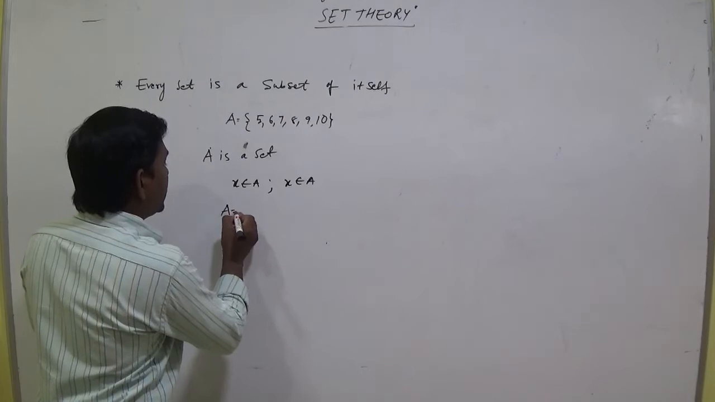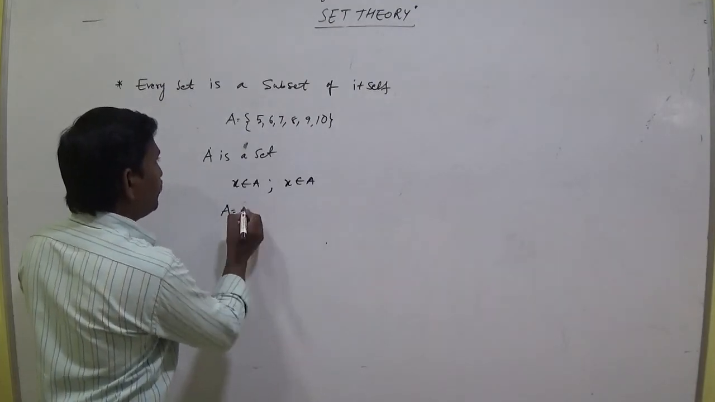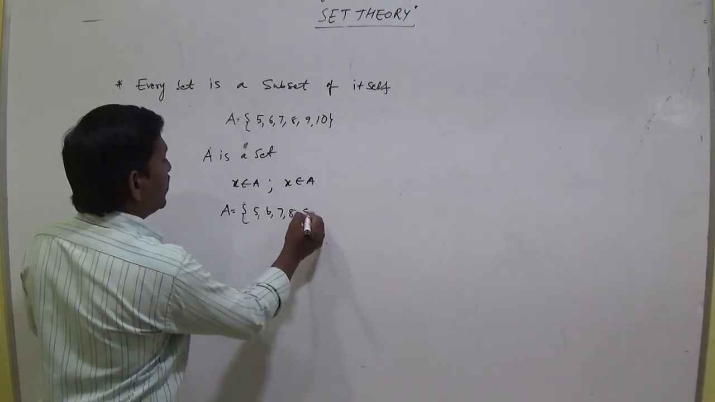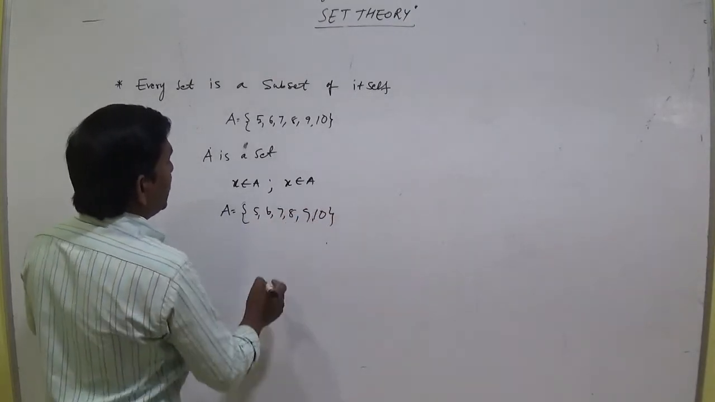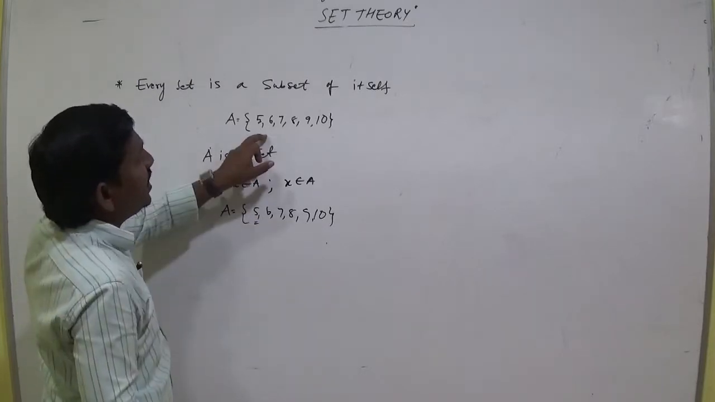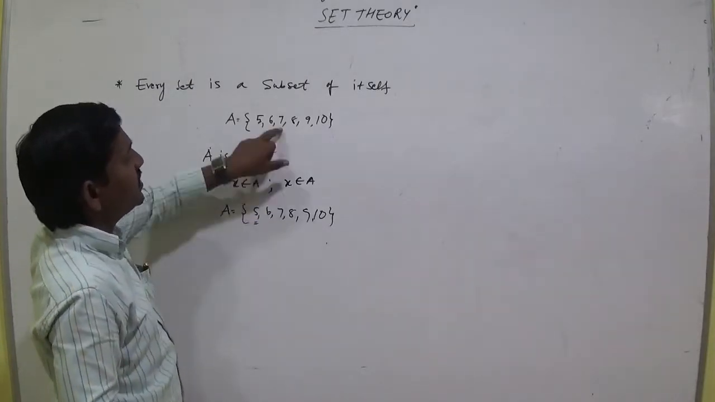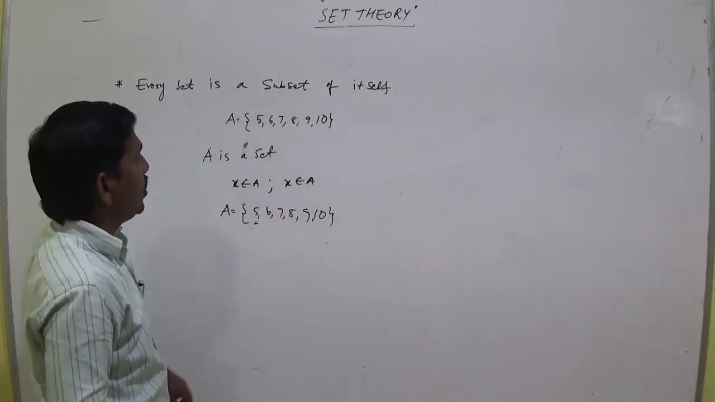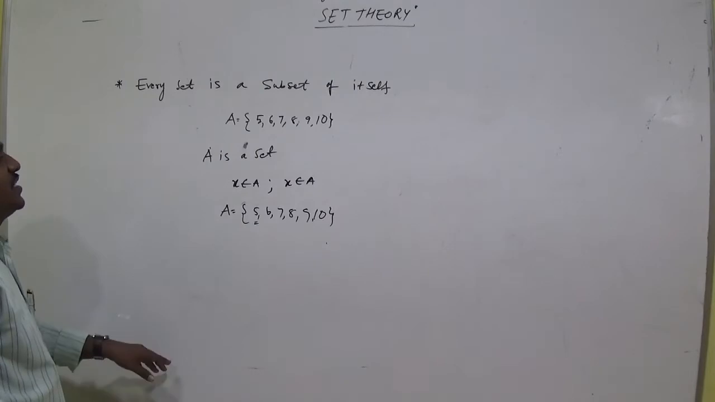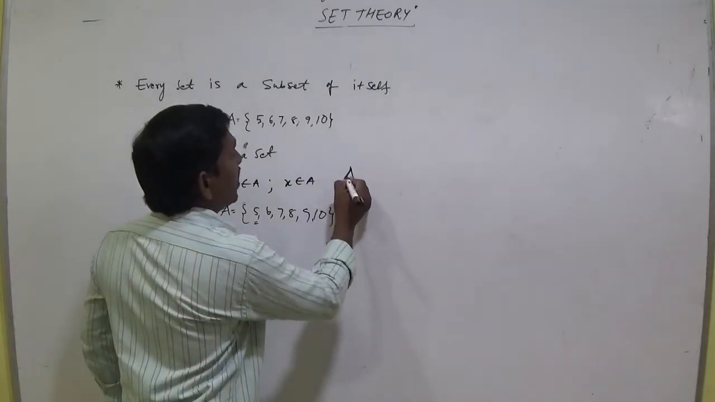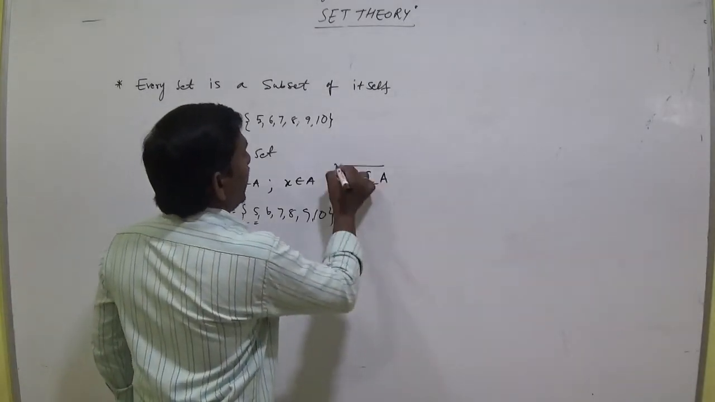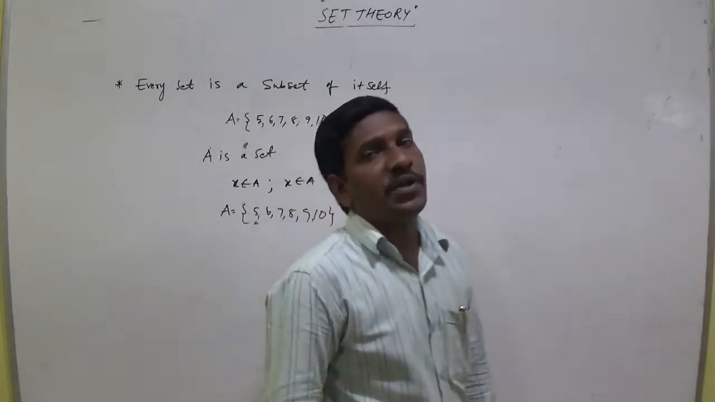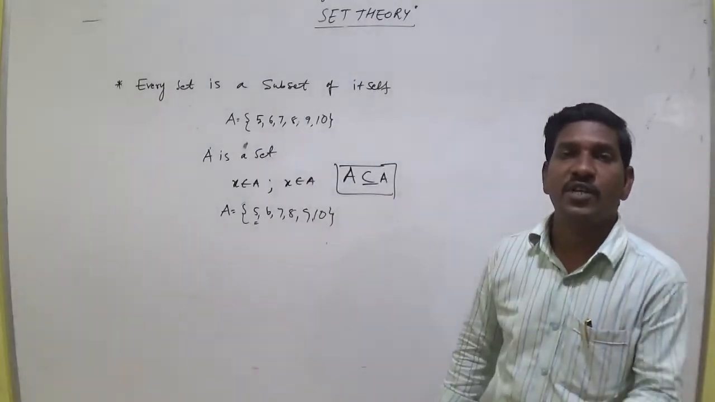So, again write the set A: 5, 6, 7, 8, 9, 10. Every element of A is again in A: 6, 6, 7, 7, 8, 8, 9, 9, 10, 10. So, every set is a subset of itself, and we can write A subset of A. It is one of the properties of subset. Every set A is a subset of itself.